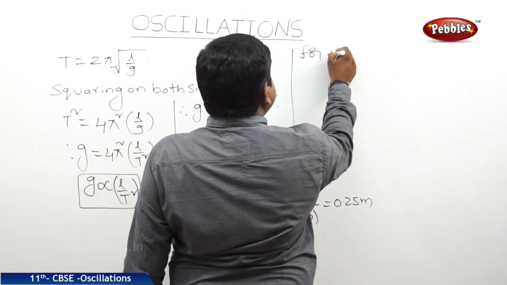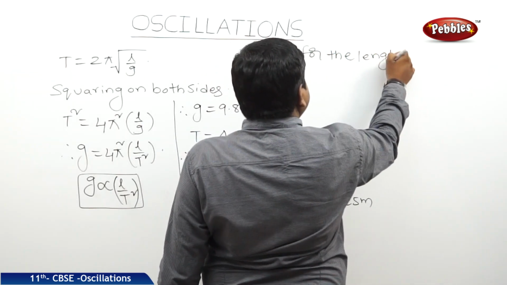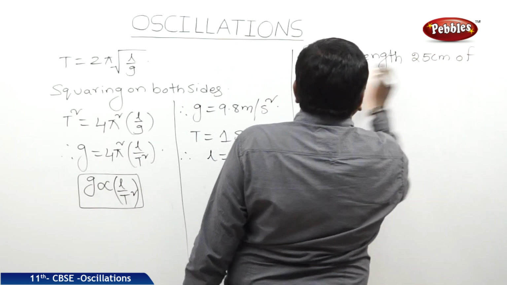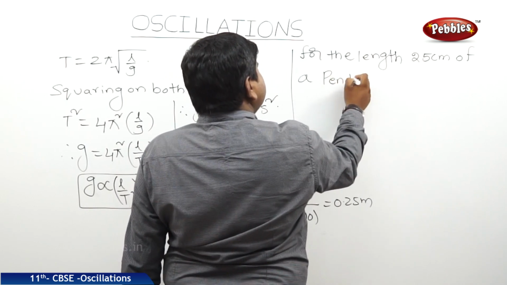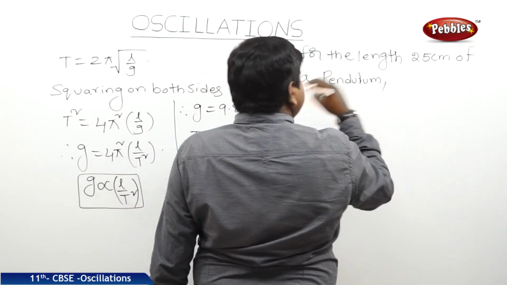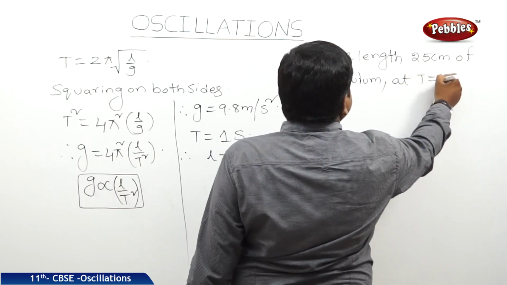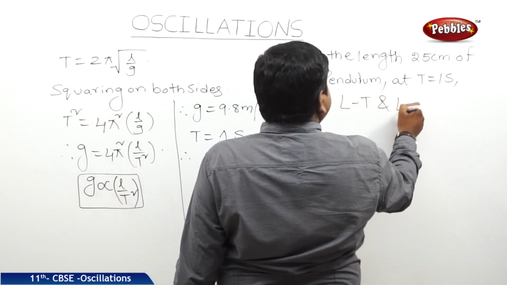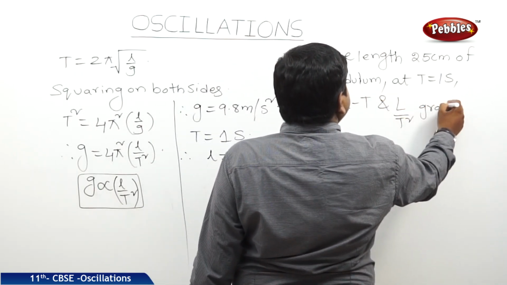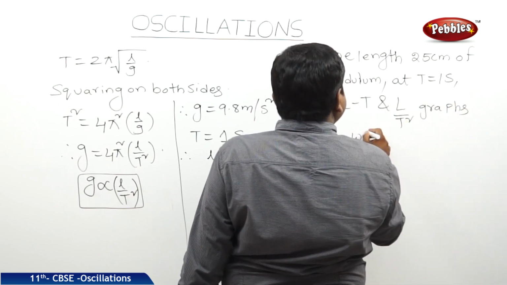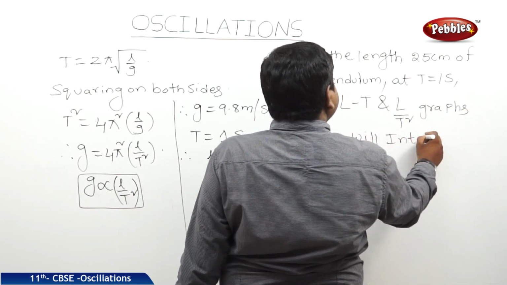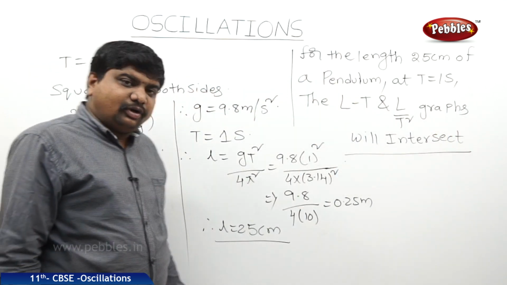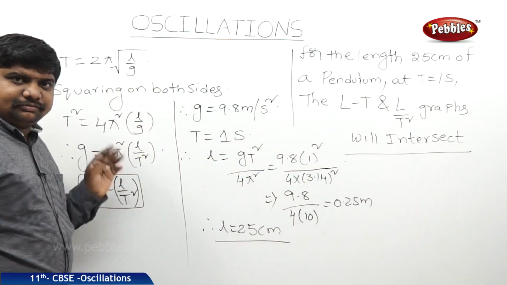So, for the length (25 centimeters) of a pendulum, at T is equal to 1 second, the LT and L by T square graphs will intersect. This intersecting is very important to find the G values.